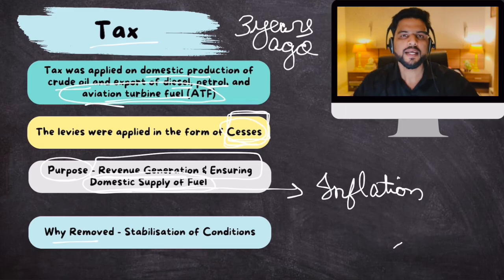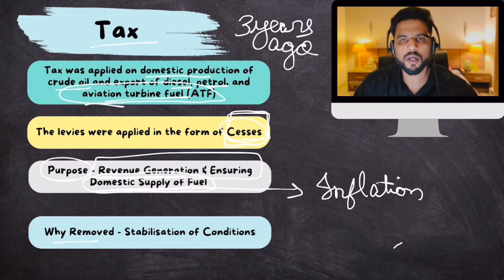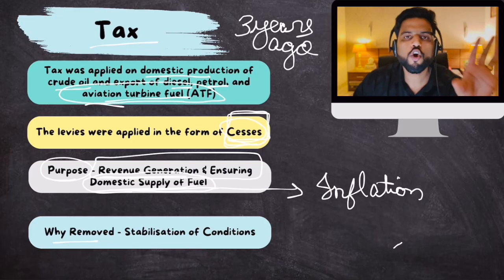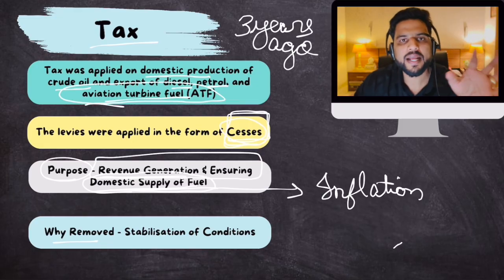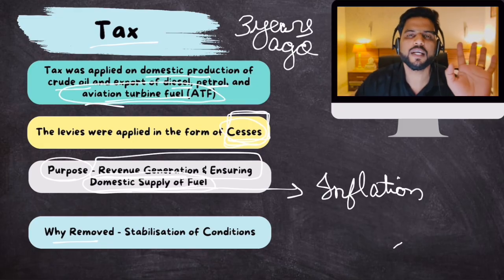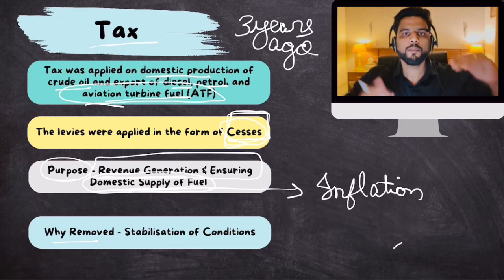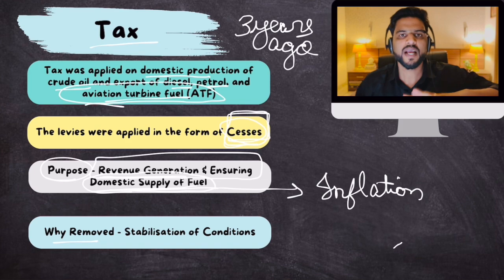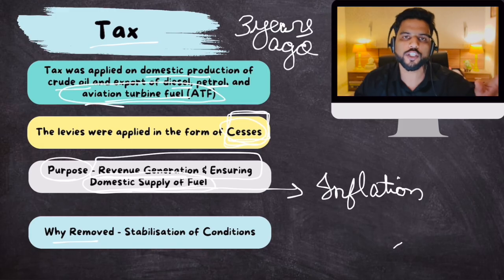The thing is that after the initial hiccup of the Russia-Ukraine war, the international oil market stabilized. Russia started producing crude oil again and started supplying it to the international market. So the supply of crude oil came back. Prices came down. And the international market of crude oil, which was facing supply shortages, did not face any supply shortages anymore. Prices stabilized.